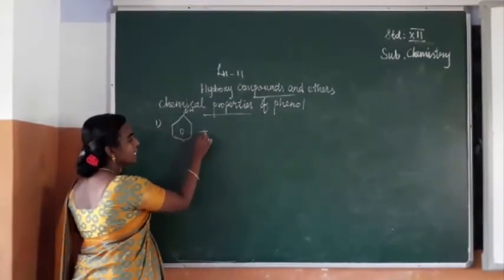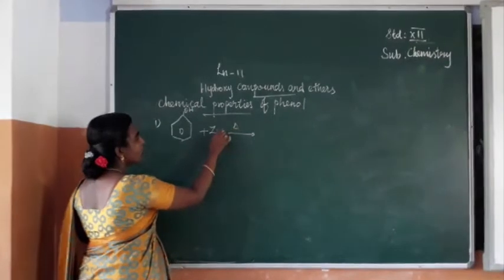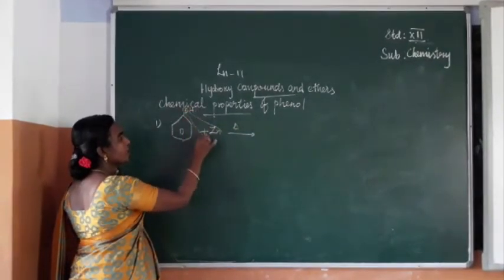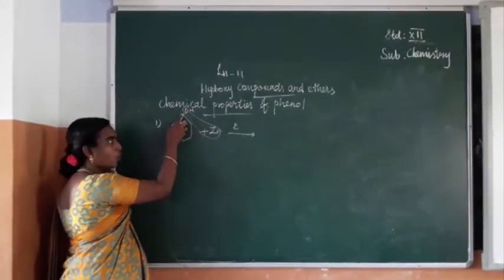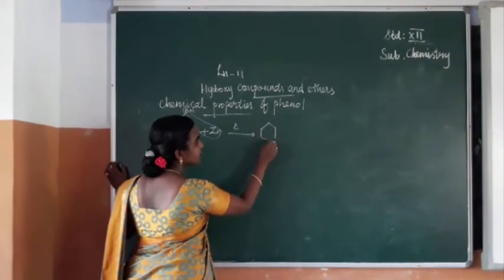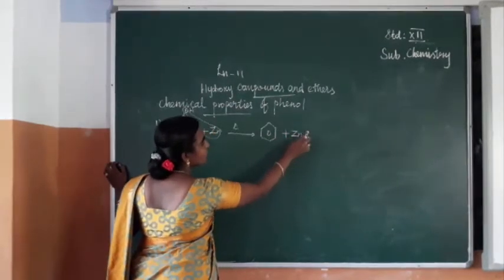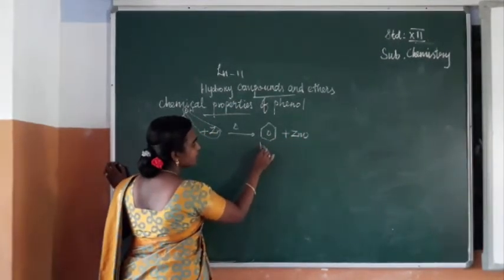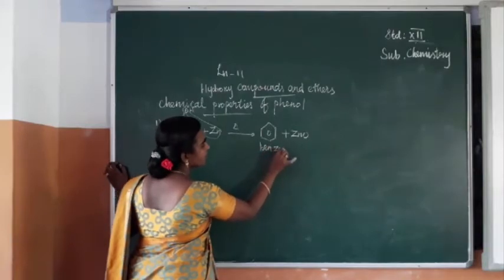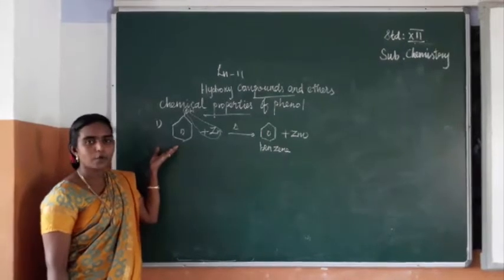Phenol on reaction with zinc dust on heating, ZnO will be removed. The remaining product you get is benzene plus ZnO. So what is it? Benzene. Is it clear, students?